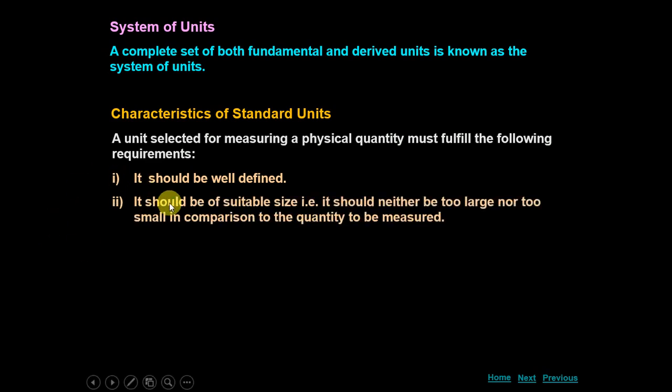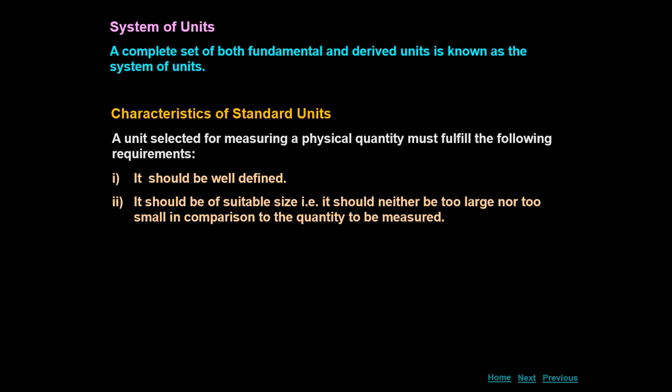Second, it should be of suitable size. That is, it should neither be too large nor too small in comparison to the quantity to be measured. The unit which we are defining, a standard unit, should be of suitable size. 1 meter is very suitable for the length which we are going to measure.